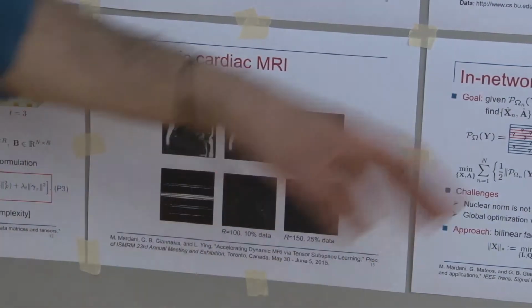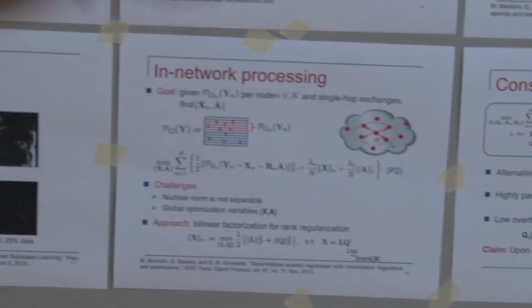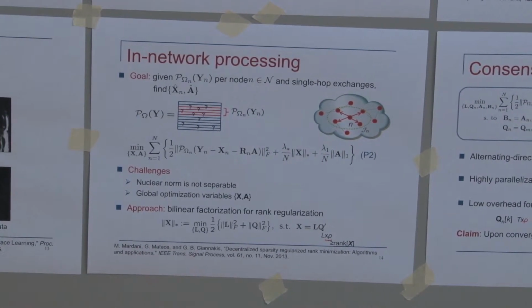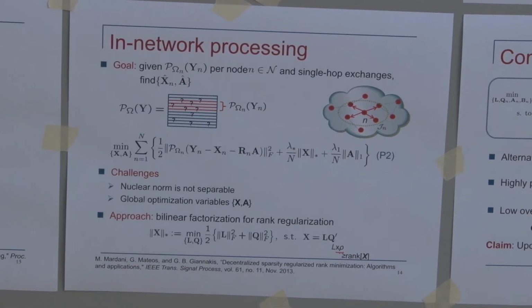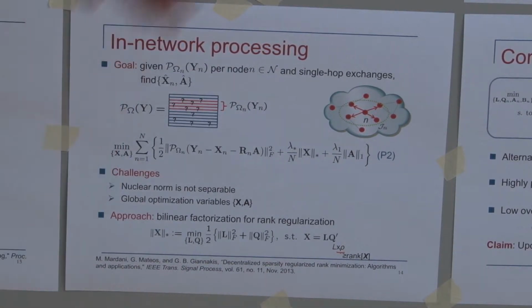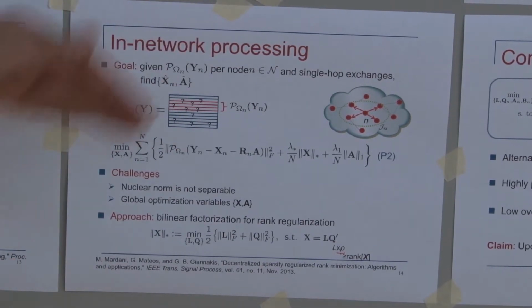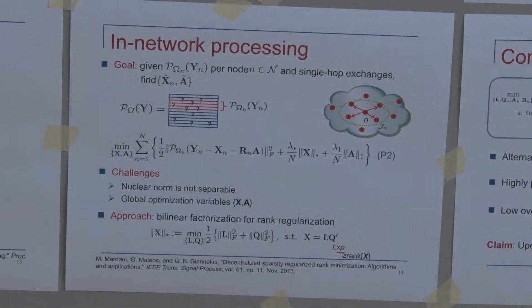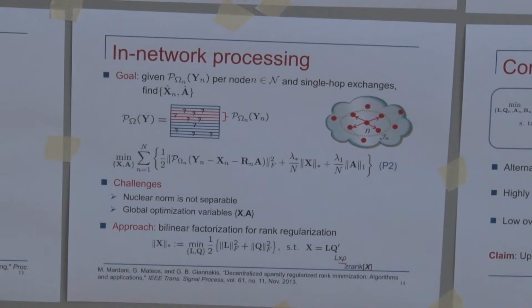Also for networking applications, where we don't have all the data available as a batch in a single processing unit, we have developed algorithms. Imagine the case that you have only a subset of rows of Y in each node, say each row corresponds to a node. Again, the non-separability of the nuclear norm makes it challenging to solve P1 in a distributed fashion.